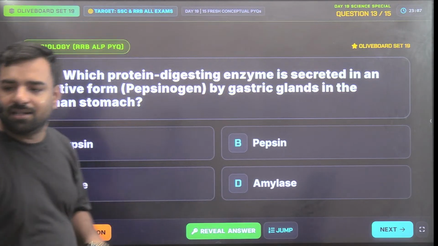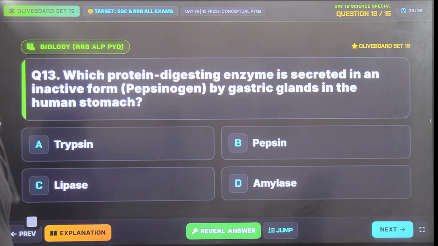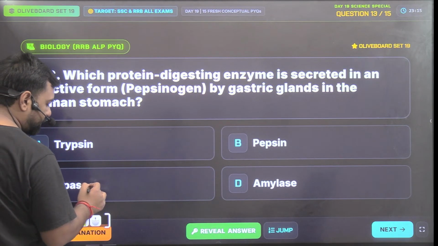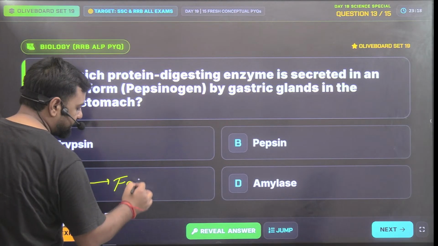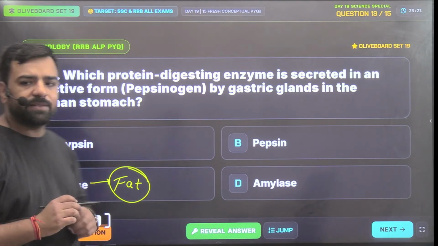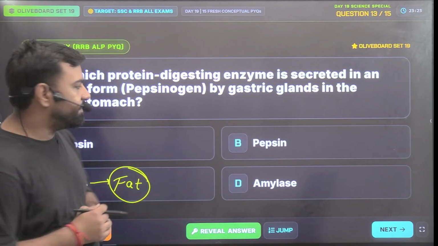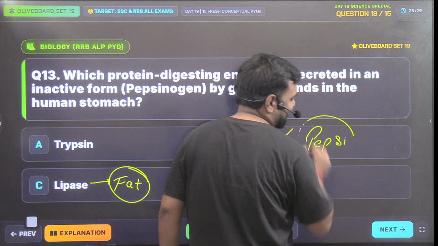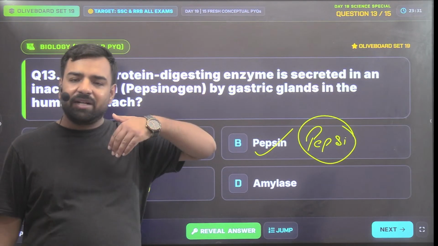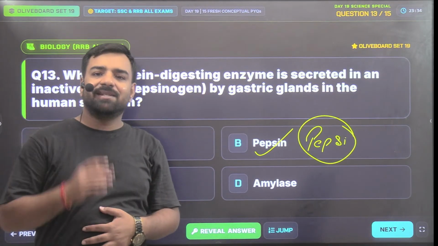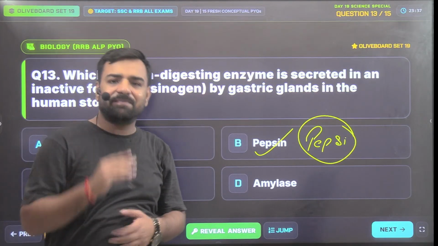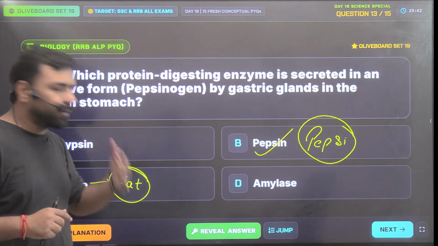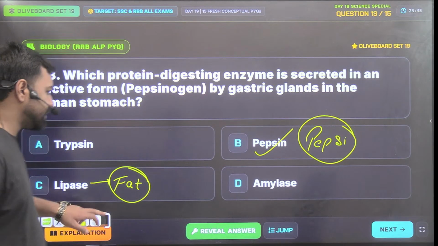So yes, this time Utkarsh is going with B and Ankita is going with C. Ankita, lipase is actually useful in the digestion of fats. So that takes place in the small intestine. But this time, Utkarsh, you are 100% correct. The answer will be pepsin, and you can link it from Pepsi, right? So whenever you drink Pepsi, it will reach your stomach. So yes, Pepsi can be linked with pepsin, and pepsin helps in the digestion of protein, right? Done.